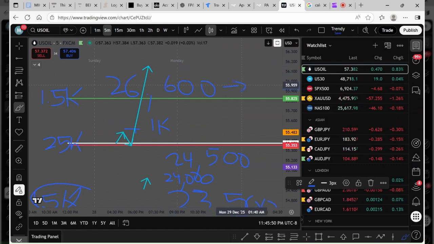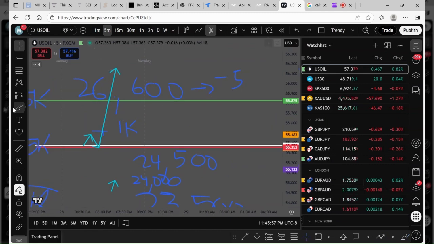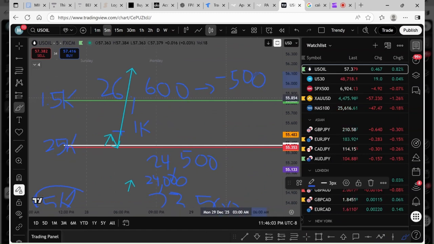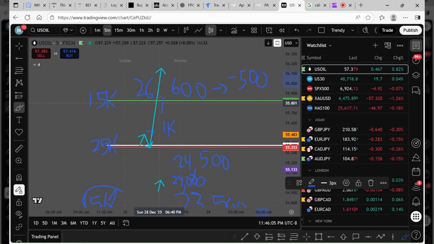And if you're up more than that, you can take a bigger withdrawal. But at this point, you can take a minimum of $500, right? This is so annoying having to draw, but I'm willing to do it for you guys because we all have to win. So you can take a $500 withdrawal, and now your balance will be at 26,100.